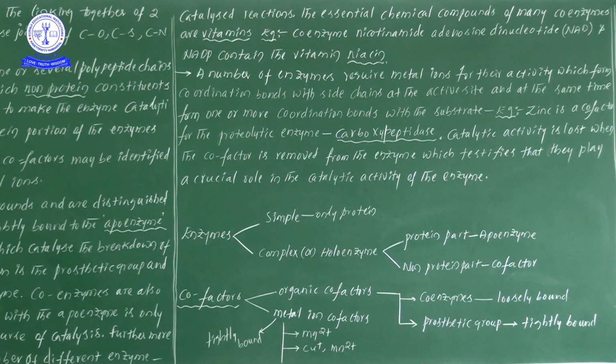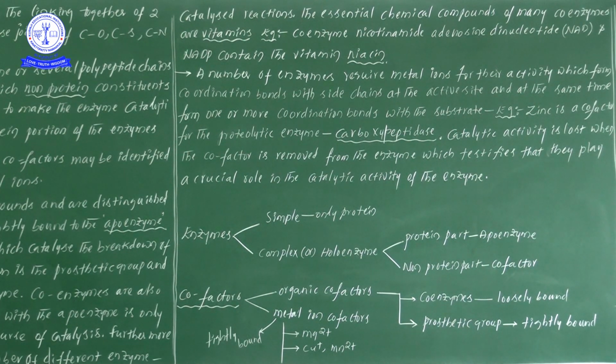Definitely, for the activation of the enzyme, metal ion cofactors are required. For example, one example we also saw: Zn2+ acts as a cofactor, and for the activation of the carboxypeptidase enzyme, Zn2+ is required. If the Zn2+ is not there, if zinc is not there, carboxypeptidase will not be activated. So that is the information we can discuss.